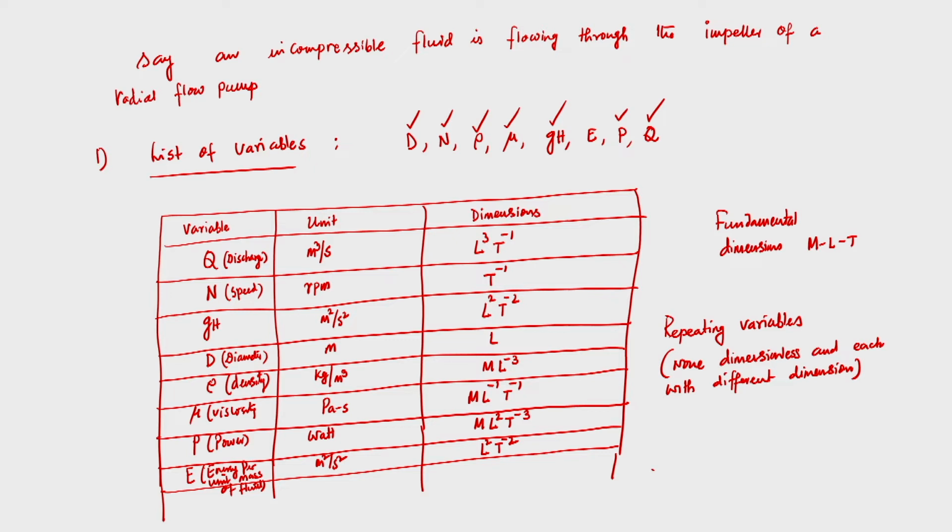Here, n is the number of total variables, which is 8. And m is the number of fundamental dimensions.